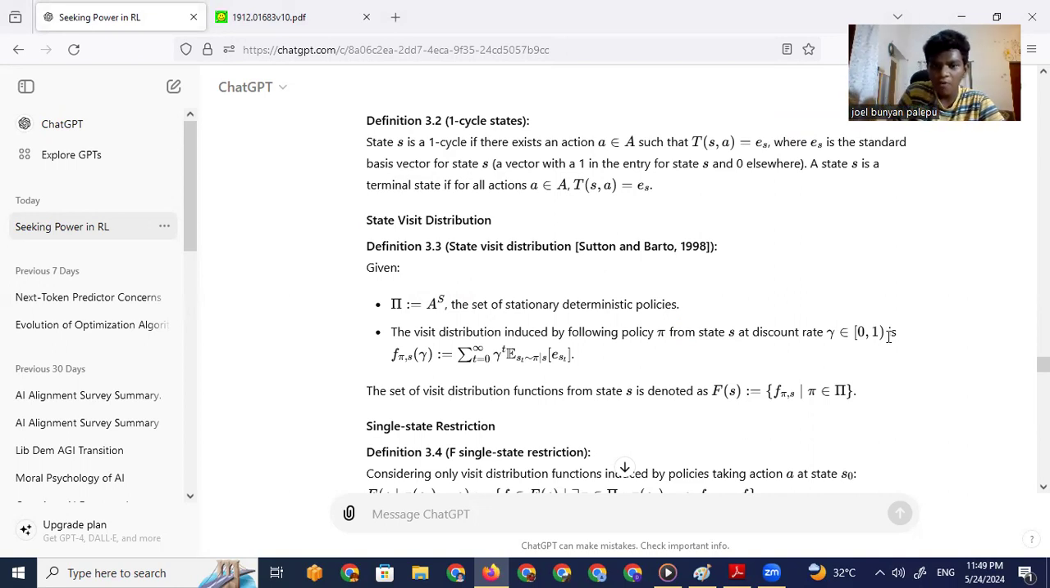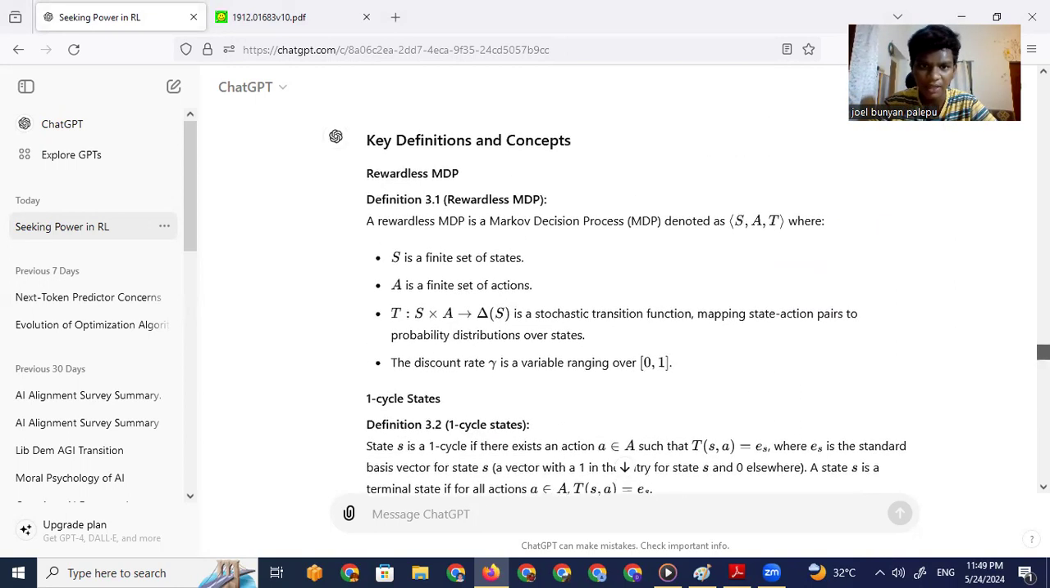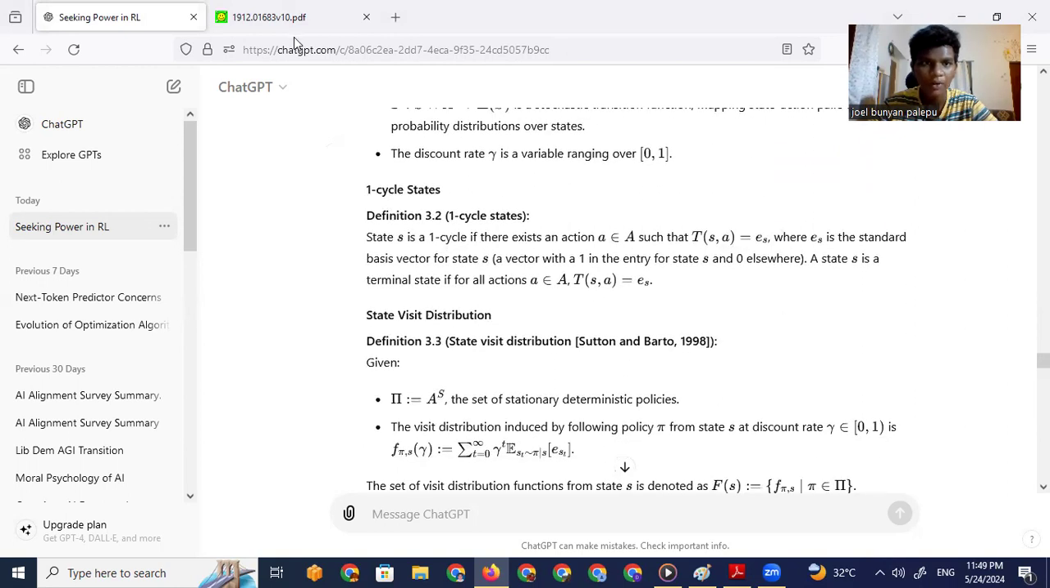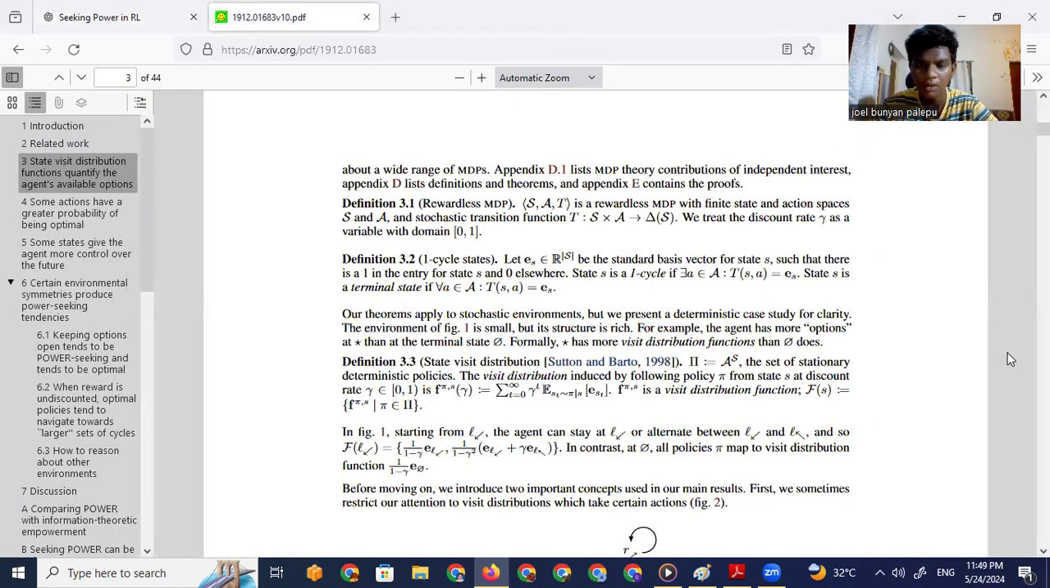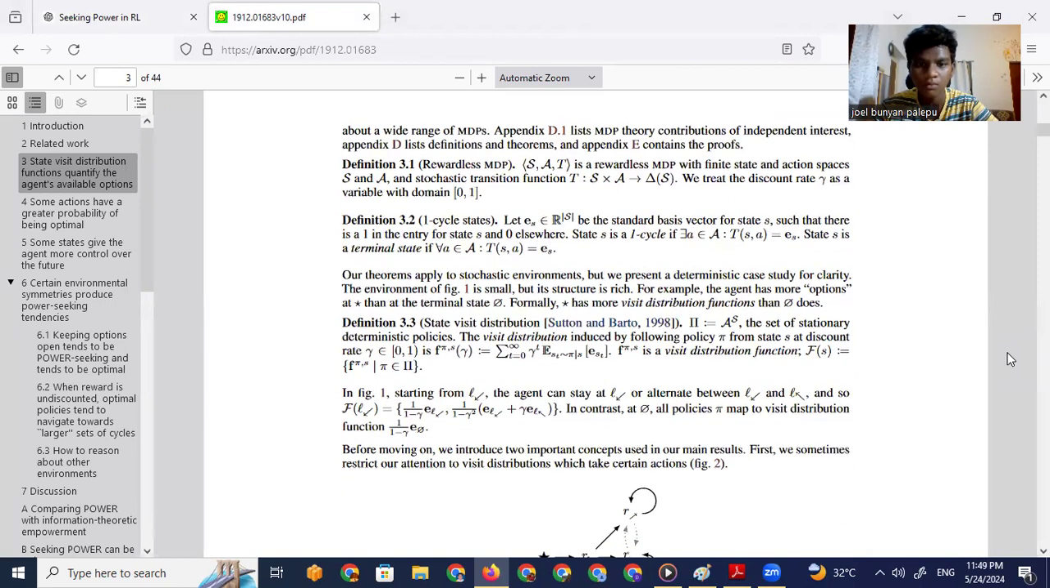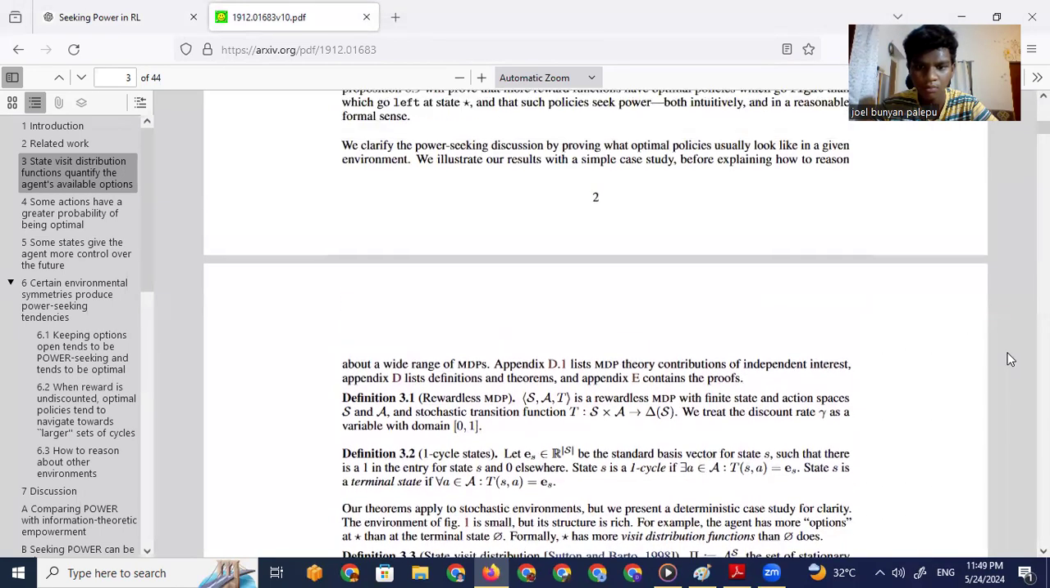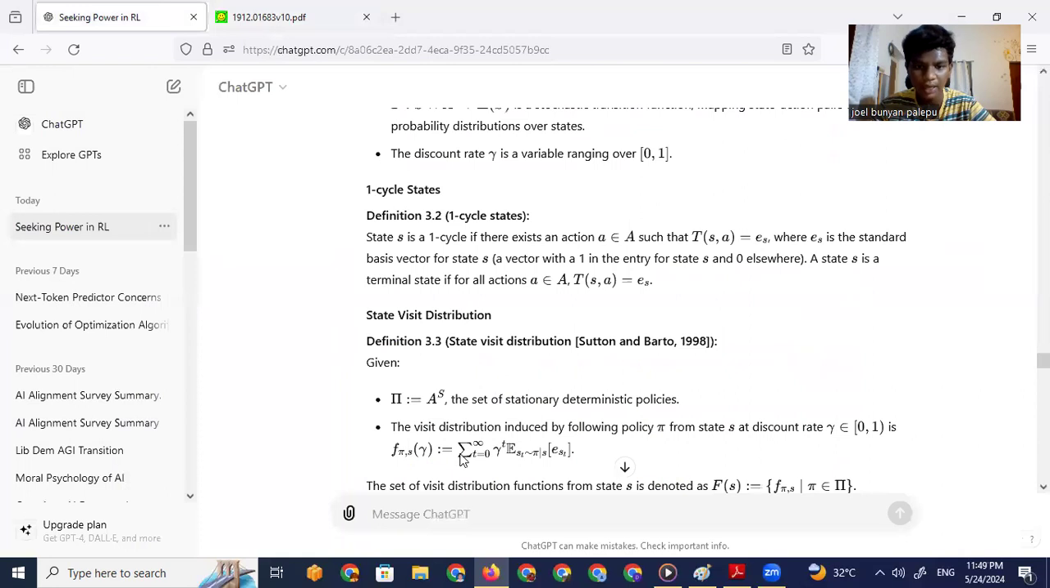Is f of pi comma s equal to. So let's see what that f means. I think we do have it in this paper. Let's see what that means. Okay, that f is going to change into the sum of t from 0 to infinity. T is, I think, the terminal function. No,